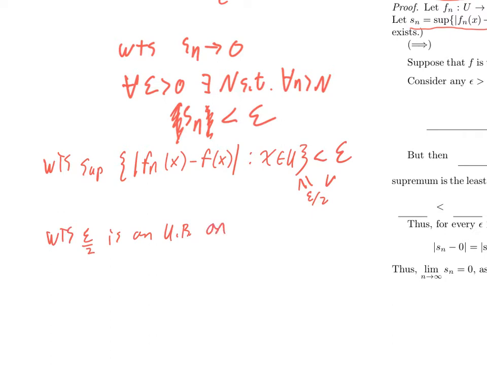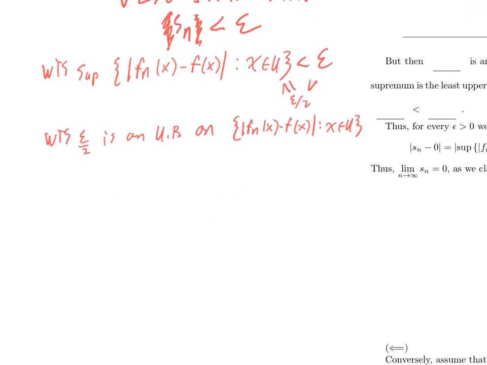on the set of all things that look like the absolute value of f sub n of x minus f of x, where x is in the set big U. But how do you show something is an upper bound? To show something is an upper bound, you need to show that it's at least as big as everything in the set. So I want to show for every x in U, the absolute value of f sub n of x minus f of x is less than or equal to epsilon over 2.